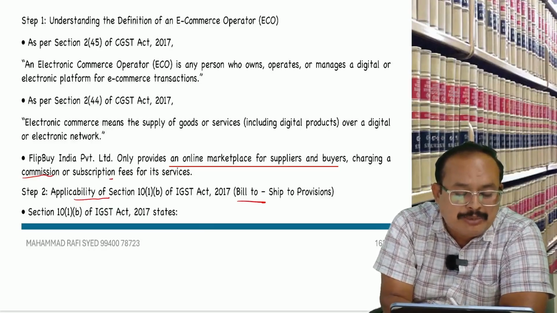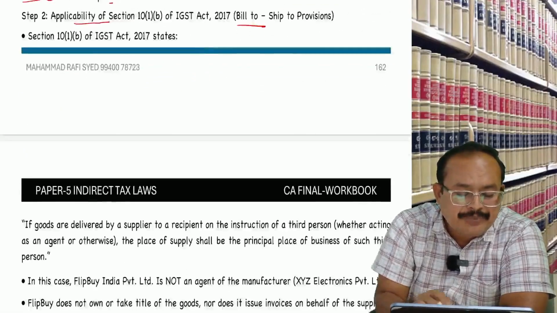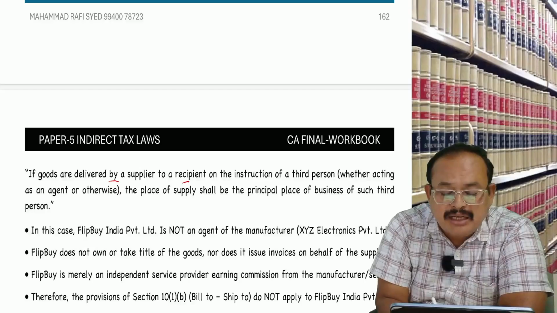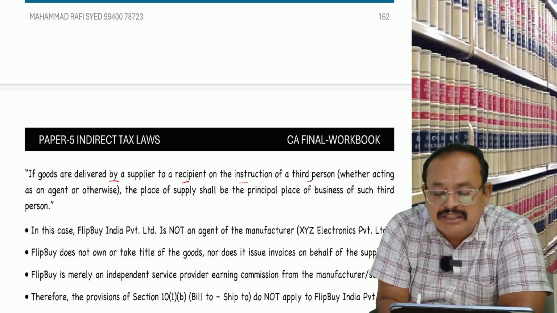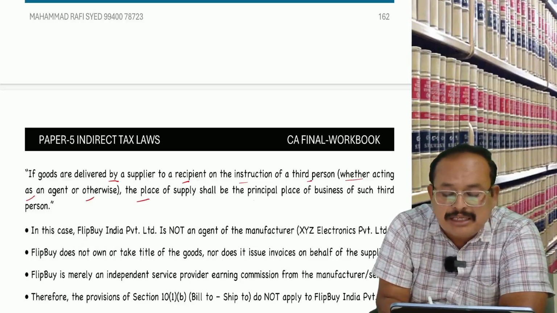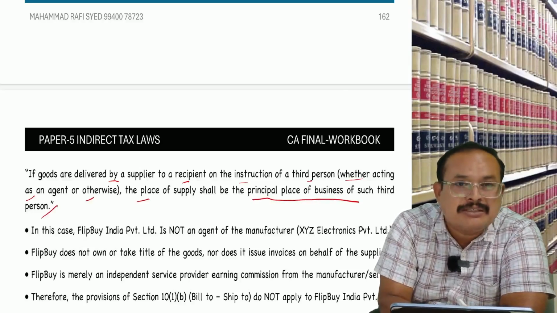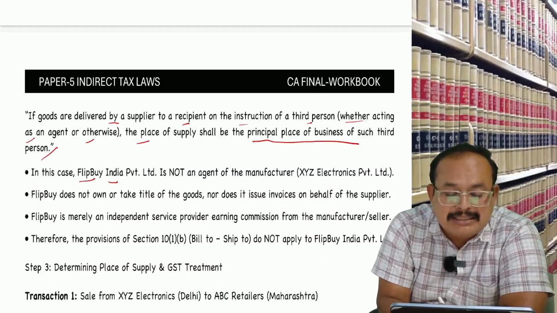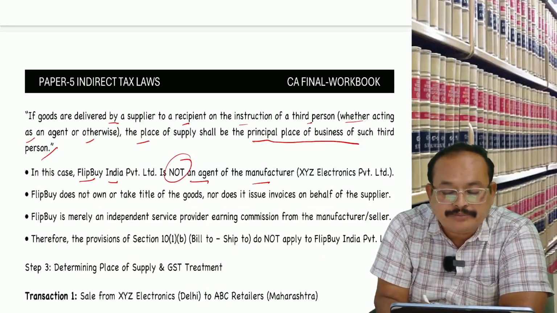Step 2. Applicability of 10(1)(b), bill to ship to provision. 10(1)(b) states, if the goods are delivered by seller to the recipient on the instruction of a third person, acting as an agent or otherwise, the place of supply shall be the principal place of business of the third person. Is it clear? In this case, listen Raja, Flipbuy India Private Limited is not an agent of the manufacturer.